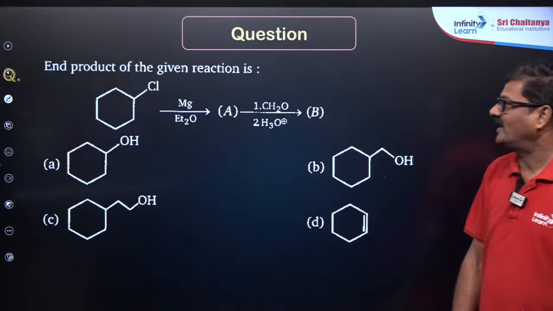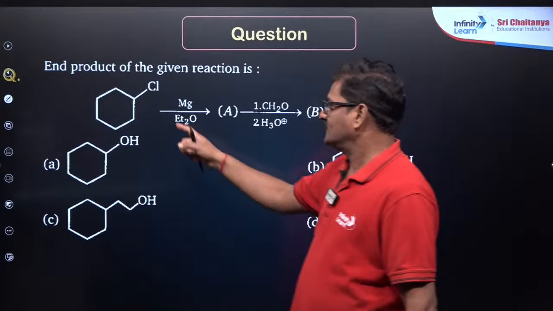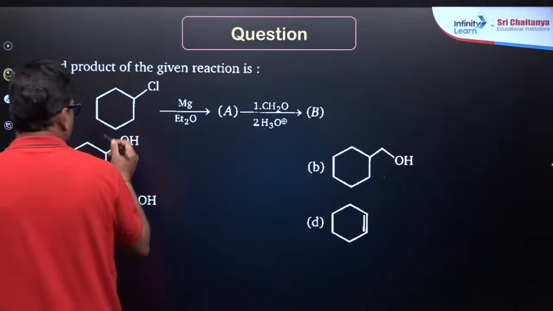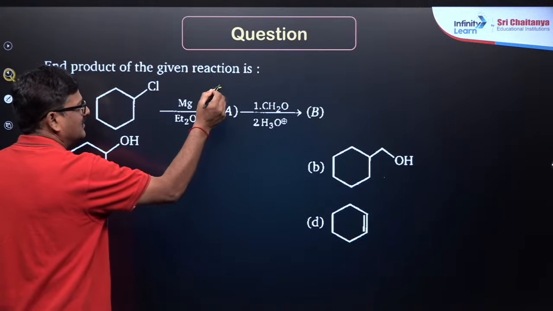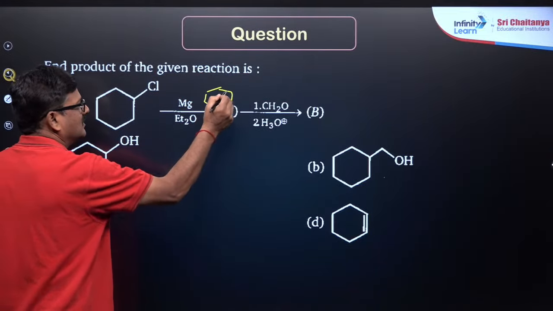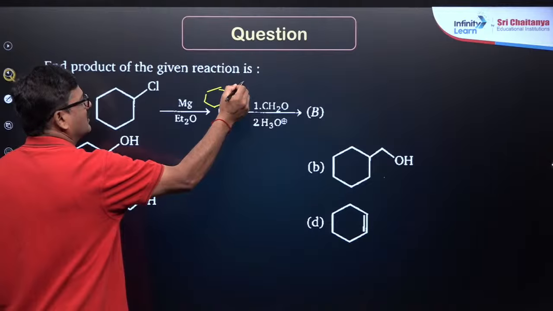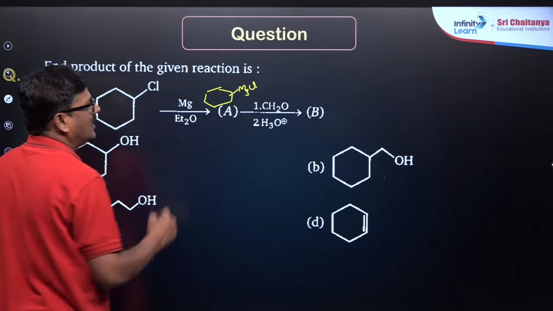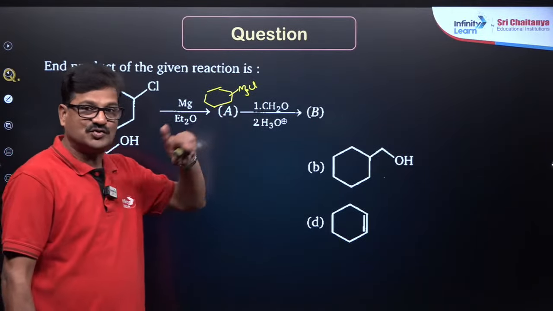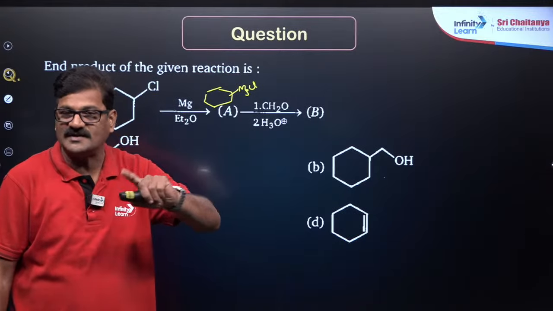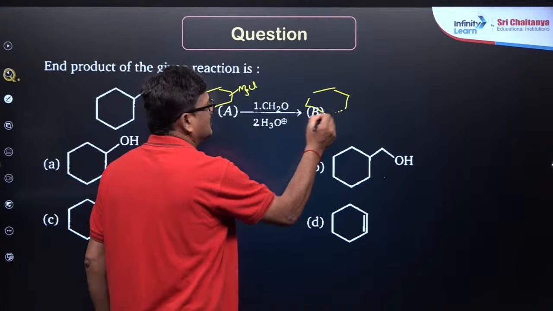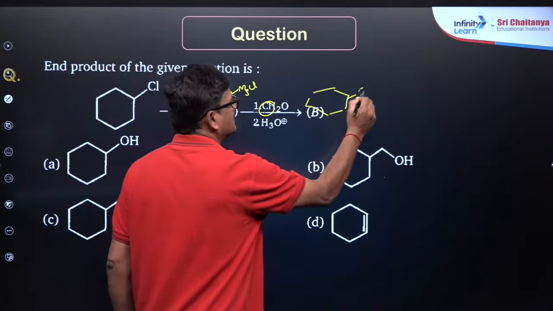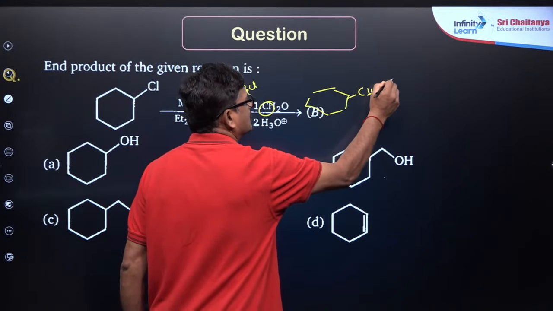Now, find the product of the following. Cyclohexyl chloride reacts with magnesium in diethyl ether. You are going to get cyclohexyl magnesium chloride, and it is reacted with CH2O. What is CH2O? It is formaldehyde. And you are going to get CH2OH.